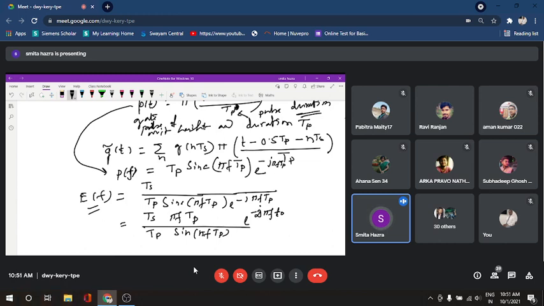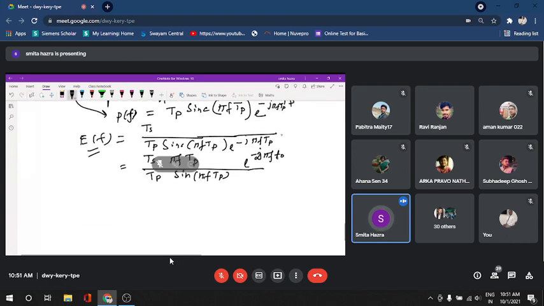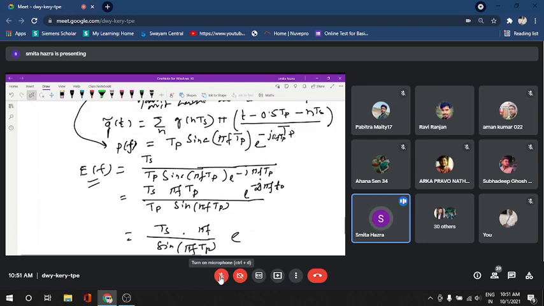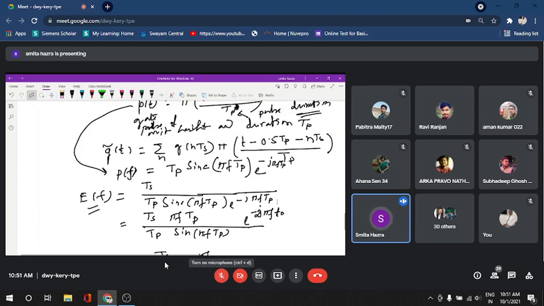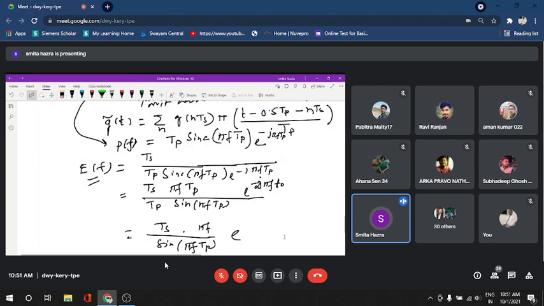Have you understood this? Then what can we write? Tp gets cancelled out. So we are left with Ts by Tp, pi f by sine of pi f Tp, combining the delay of 0.5 Tp and the causality for this one, writing this jointly as e to the power minus j 2 pi f small t naught.